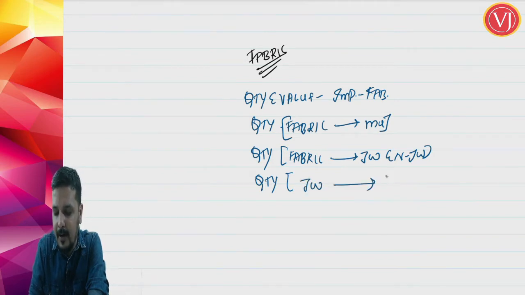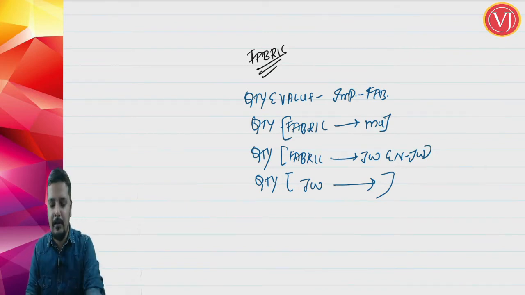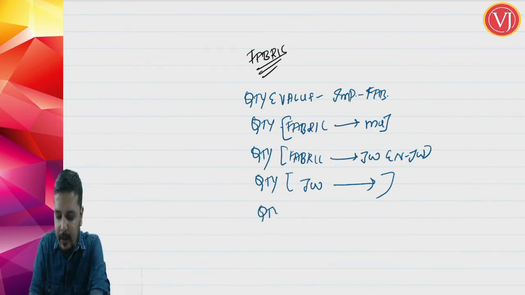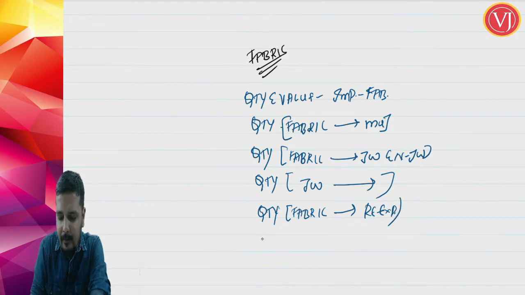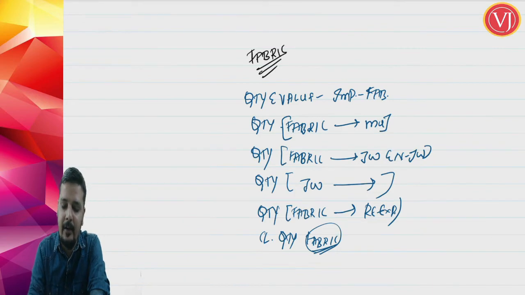If you have sent the goods to the job worker, he will return the goods after doing some work. What is the quantity of fabric that you have re-exported, plus what is the closing quantity of fabric? They are going to keep track of this fabric so that they can ensure that you are using it for manufacturing military uniforms.